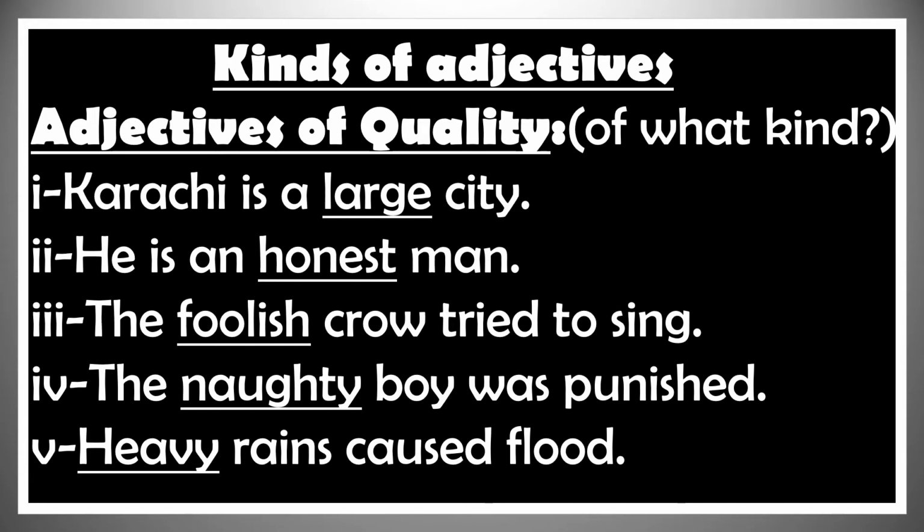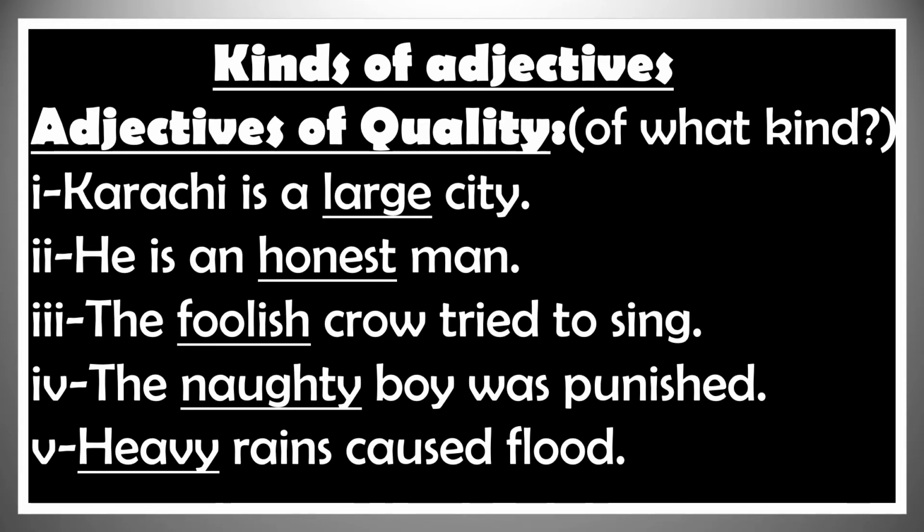Karachi is a large city. What is an adjective in this sentence? Large, because it describes the noun city. And large is adjective of quality because it answers the question of what kind. The word large tells us what kind of city Karachi is. It is a large city. Second sentence. He is an honest man. What is an adjective in this sentence? Honest. Because it describes the noun man. And honest is adjective of quality. Because it answers the question of what kind. It tells us what kind of man he is. He is an honest man.